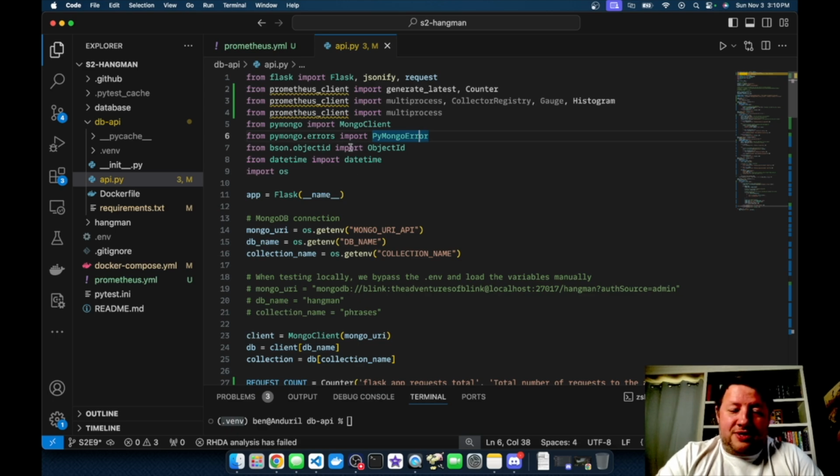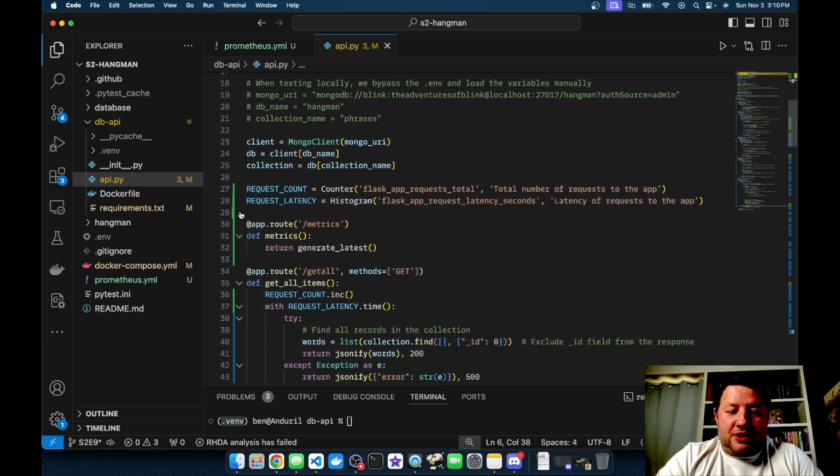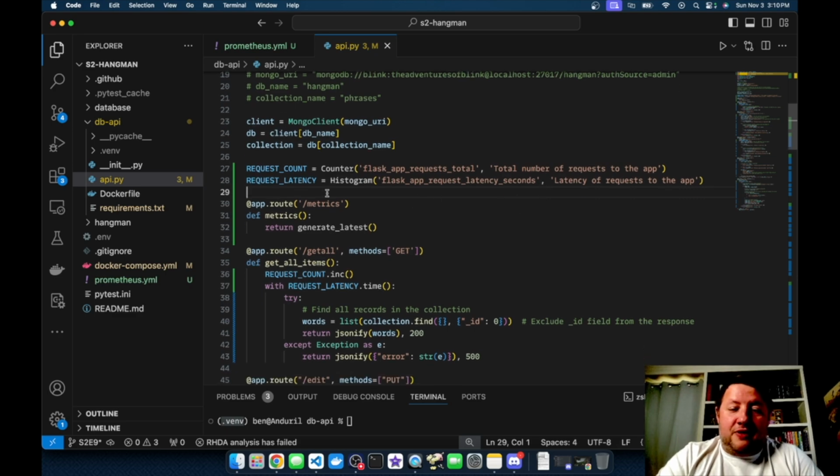Now, once I've added Prometheus client there, the next thing I have to do is declare the metrics that I want to use. You can see right here I have a request count and a request latency. The request count is a simple counter, and it's going to give me all of the Flask app requests and just total them up. As I make API calls, they'll get added to this list. The latency is going to detect the number of seconds that it takes to run a given request, and in this case, I'm just doing it generically for all.